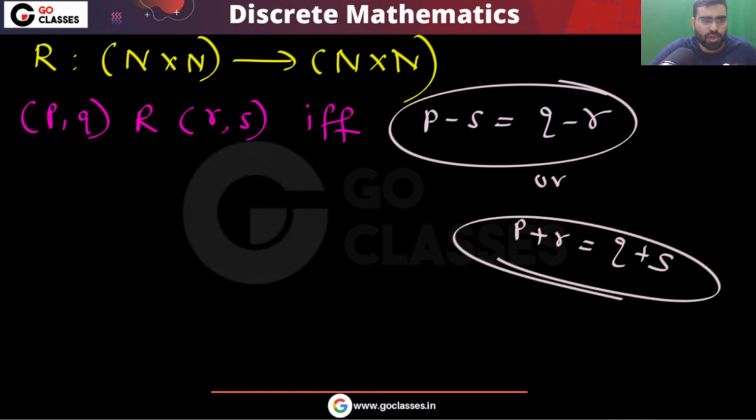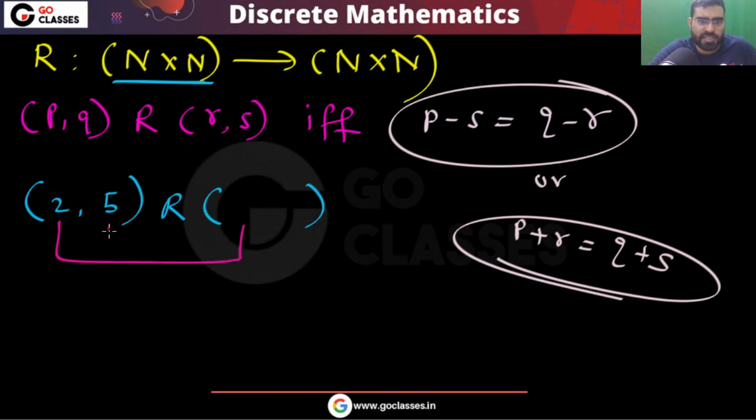First of all, you understand the question very clearly. What the question is saying is, for example, you take some element in this N cross N. You can take, for example, (2, 5). What is this related to? You can notice that P plus R should be equal to Q plus S. This plus this should be equal to this plus this.